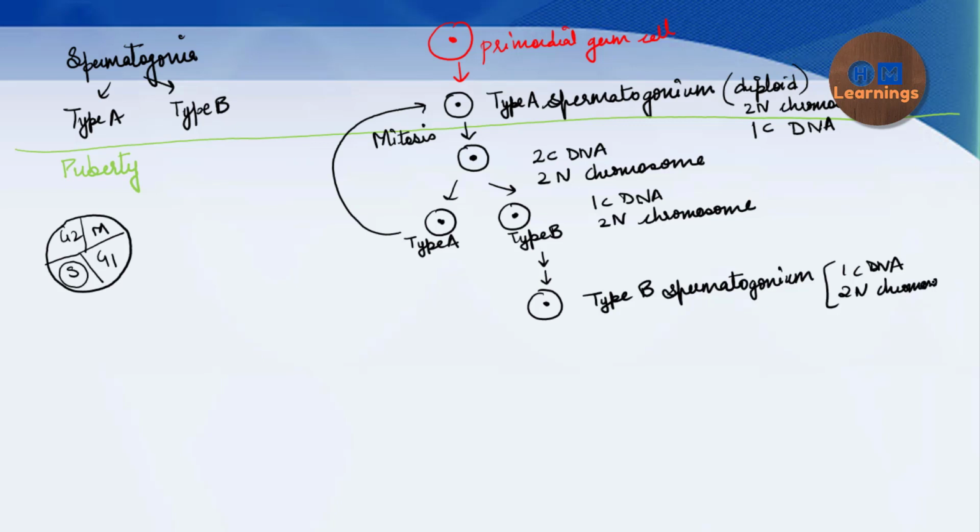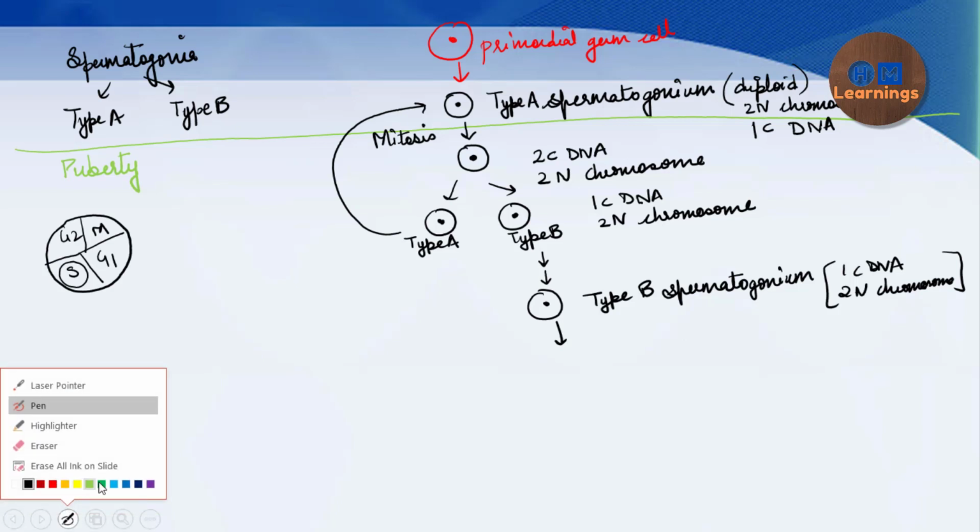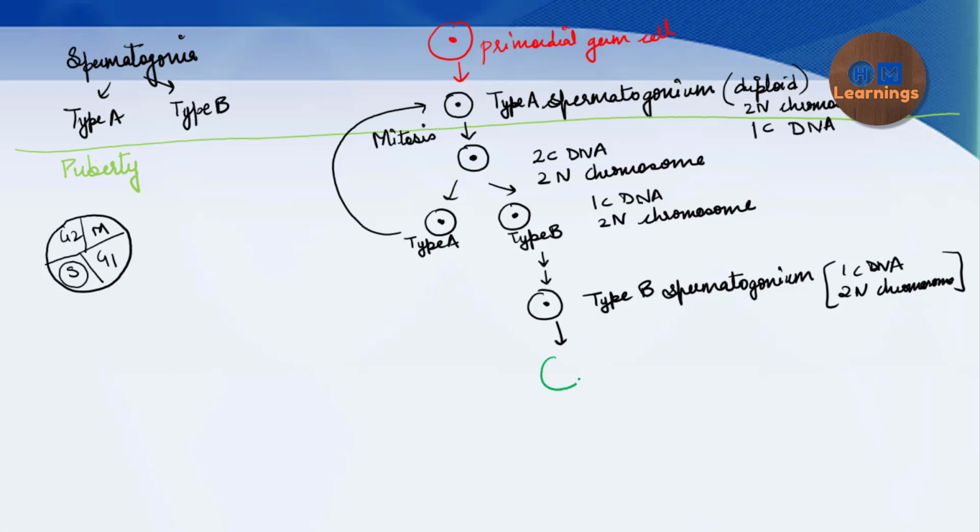Okay, so now what happens, it will enter again which phase? S phase, before entering into the meiotic phase. So during the S phase, the DNA content will get doubled. Okay, so now it has 2C DNA and 2N chromosome.